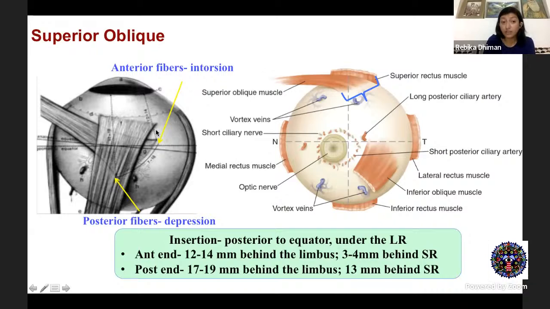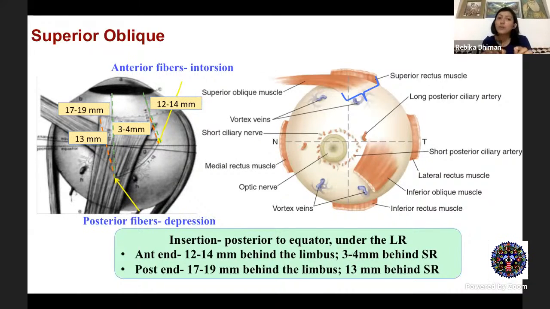And how far is it from the superior rectus? Well, this anterior end is around 4 mm posterior to the lateral part of the superior rectus insertion, and around 14 mm from the limbus. While your posterior part is around 10 to 13 mm from the medial end of superior rectus insertion, and around 20 mm from the limbus.